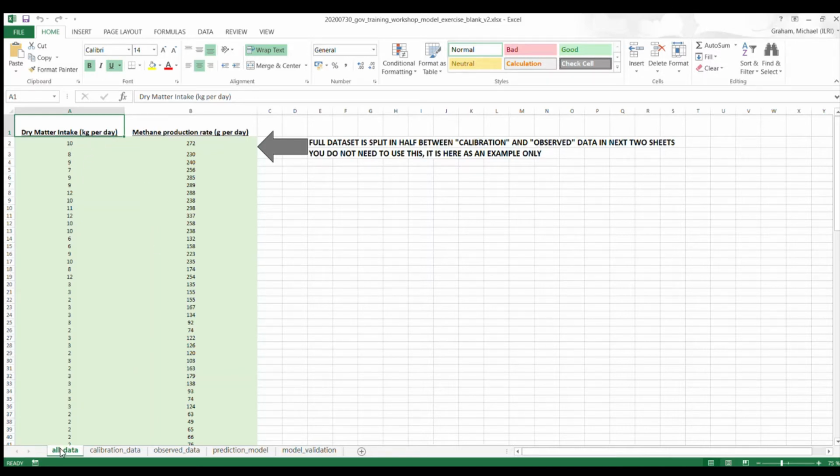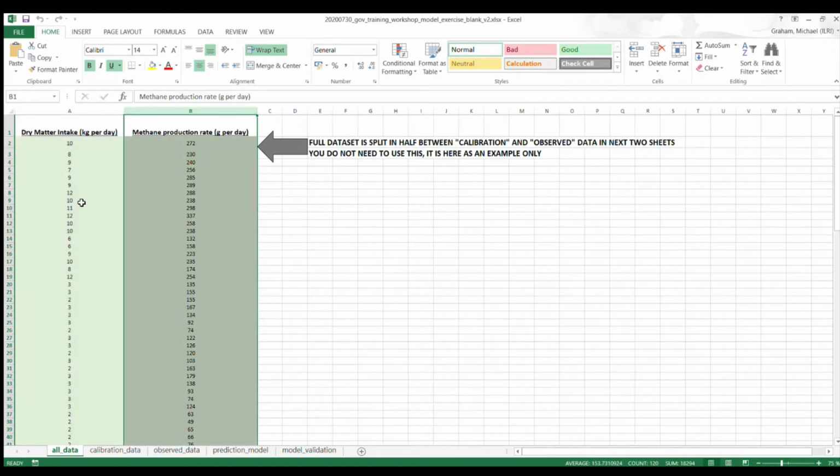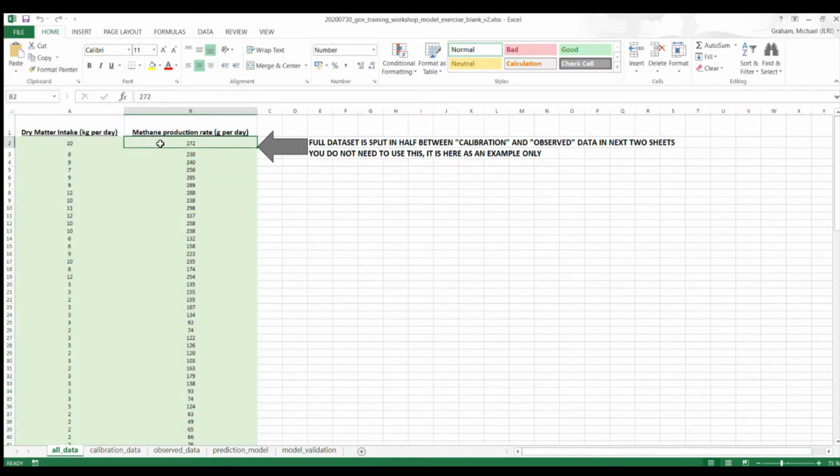We're going to look first at a sheet that has all of our data in it. You can see this sheet contains, in column A, the dry matter intake in kilograms per day, and in column B, the methane production rate in grams per day. This is actual data taken from chamber measurements of animals at Mazingira: the dry matter intake per day, and the methane production rate associated with that animal for that amount of dry matter intake. So this is based on real data, and we're going to use this real data to create our model. We only have these two columns, and this is all we're going to use to try and predict methane production.